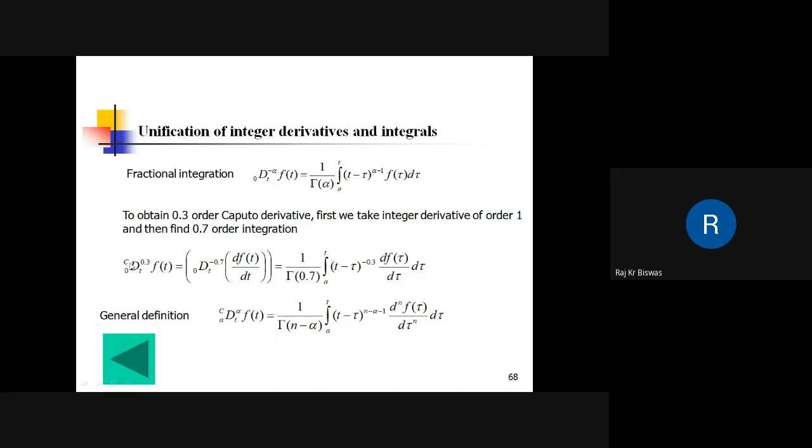So this is the 0.3 order Caputo derivative of a function f(t). This is equal to the 0.7 order integration of df/dt, the integer derivative, and this is equal to 1 by gamma(0.7) times this integration. So in general, this is the general definition of the Caputo derivative of order alpha.